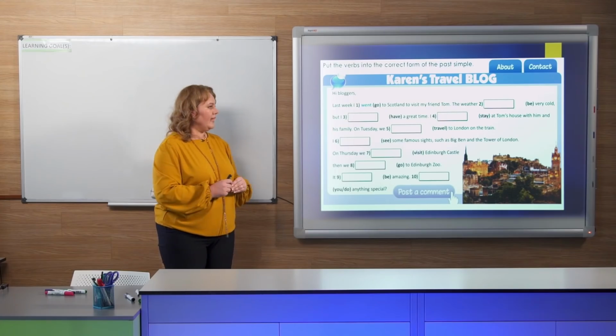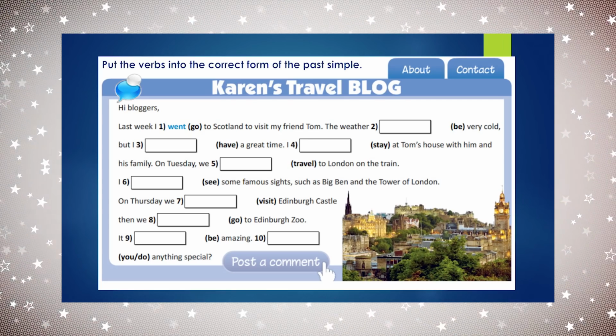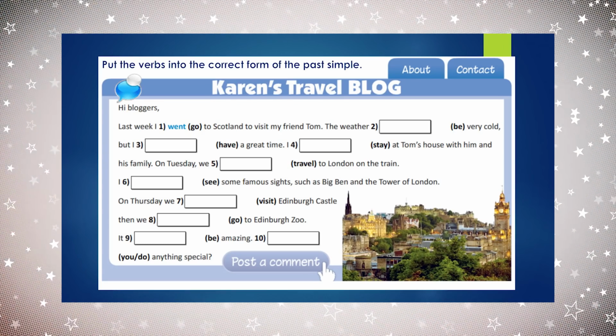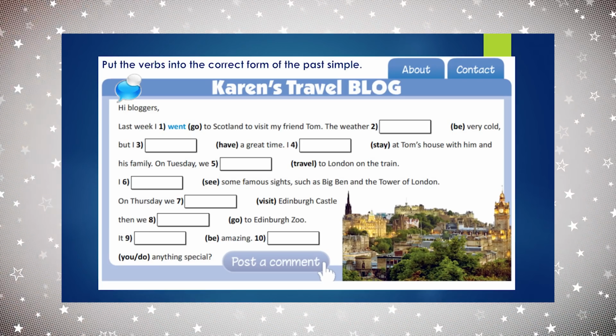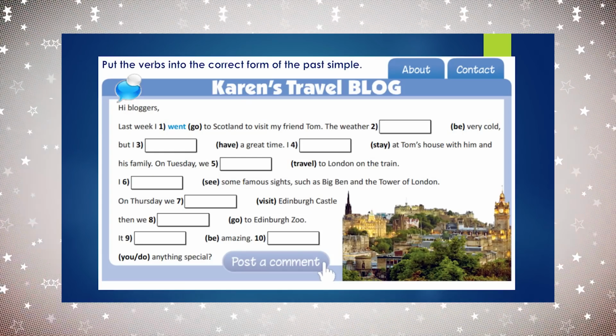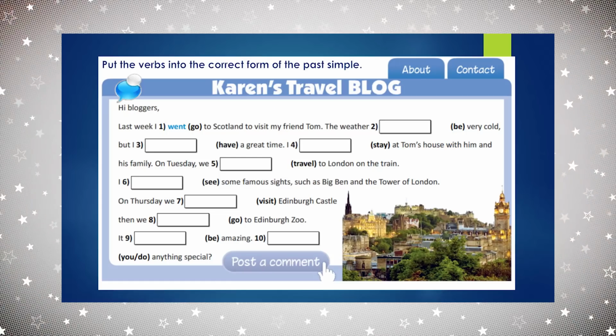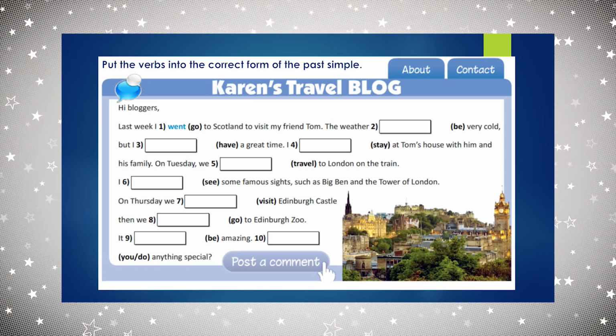Help me with the words. We need to put them in the past simple. So, number one is, last week I went to Scotland to visit my friend Tom. Let's have a look at number two. We have the verb be. The past simple for the verb be is, yes, correct, was or were. So, the weather, this is singular, so we need to use was. The weather was very cold, but I, and the verb have. In the past simple, it's going to be, yes, had. So, I had a great time.